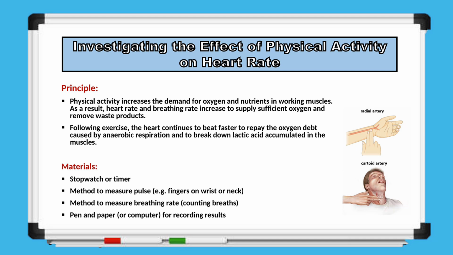For this investigation, we will need a few simple materials: a stopwatch or timer to measure the duration of activity, a method to check the pulse, either using fingers on the radial artery at the wrist or the carotid artery in the neck, and a method to count the breathing rate. Finally, we need pen and paper, or a computer, to record our observations and results. This setup allows us to observe and record the changes in heart and breathing rates clearly, providing a practical demonstration of how the body responds to physical activity.